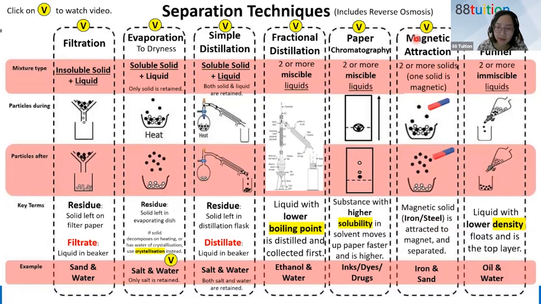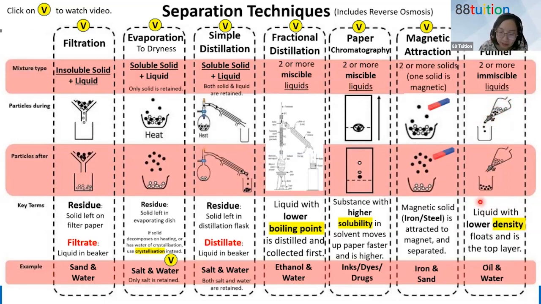Then if you have L plus L and the two liquids cannot mix well, like oil and water, use a separating funnel. So this is a separating funnel. So it's using density. The one with the lower density would be on top. All right. So that's using density.